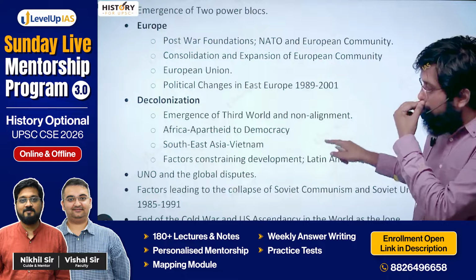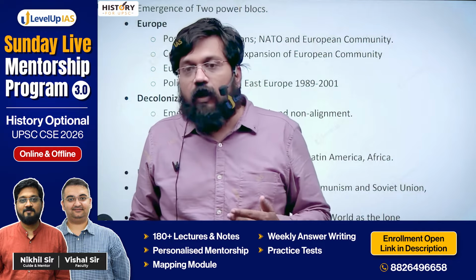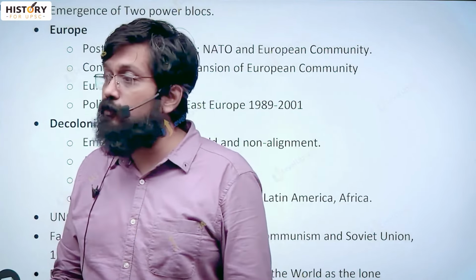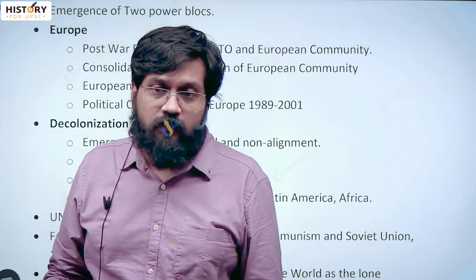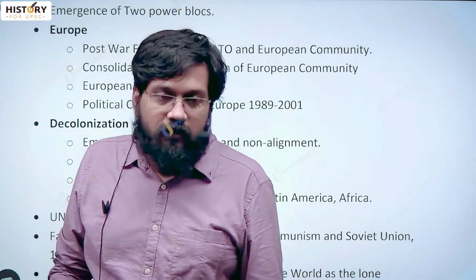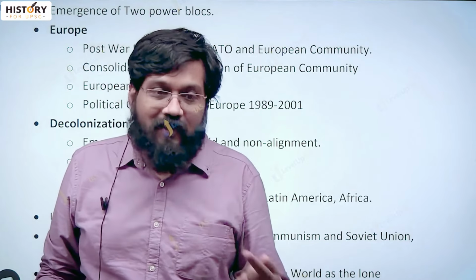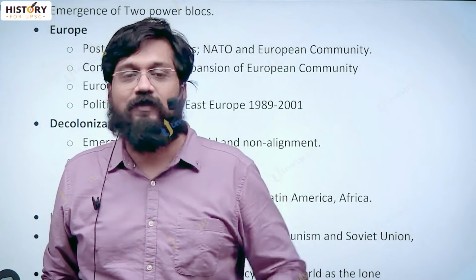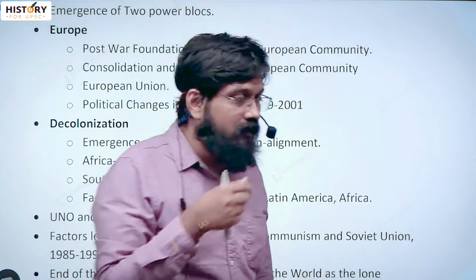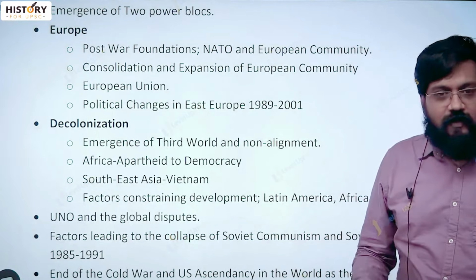Then you have to look at what is happening in the third world. The world was colonized. The world, after the Second World War, starts getting decolonized. It leads to the creation of 200 countries today, and more than 60-70% of them have some form of democracy. And both these ideas, of nation state and democracy, came in the modern sense from Europe. So we have to see that whole history: which continents, since lots of questions come on decolonization, and they come from different small countries here and there.